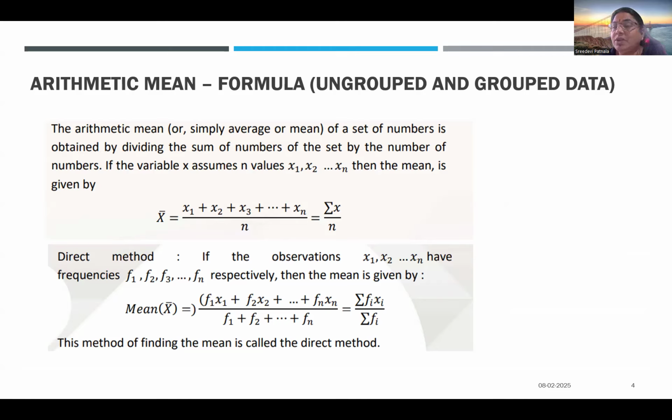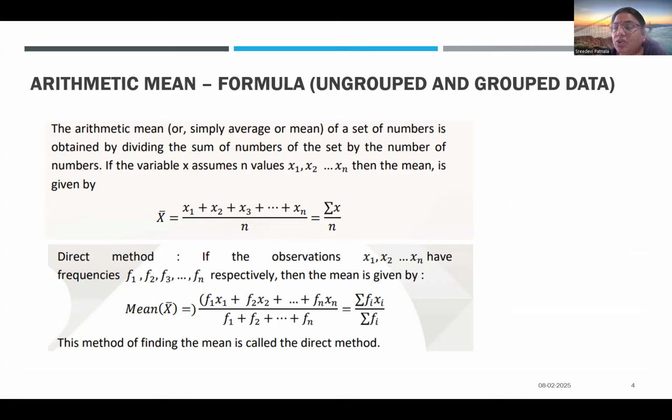While calculating cumulative frequency, we have done this. So similarly, when a frequency is given, the arithmetic mean is calculated with the product of fi and xi. I is represented as 1, 2, 3, 4, 5, 6, and xi is nothing but the data set value. So summation of fi xi divided by summation of fi, meaning the summation of frequency.